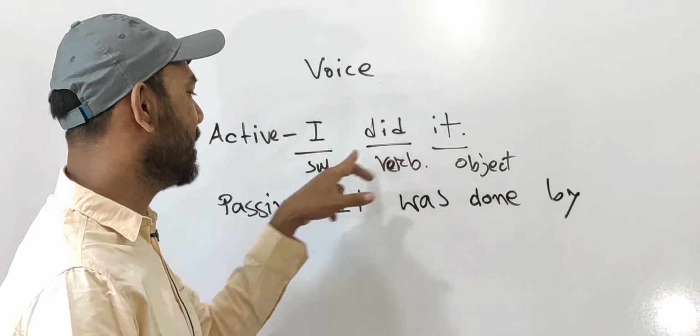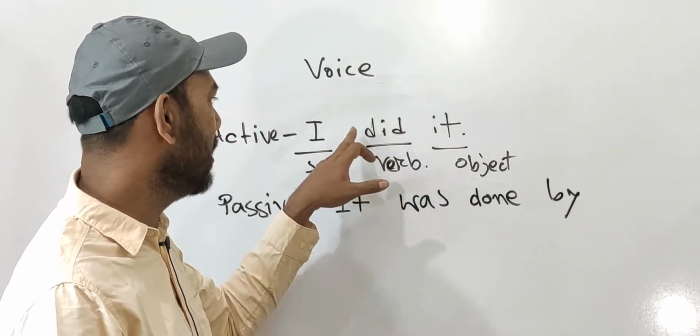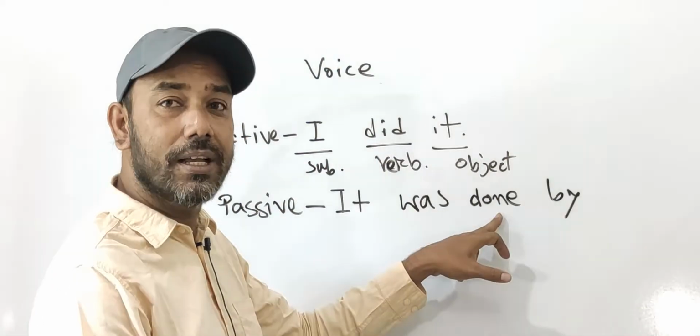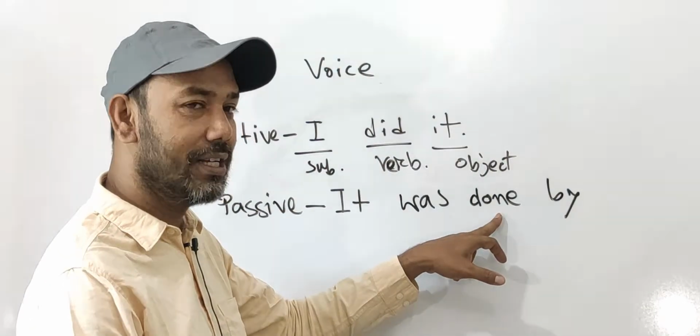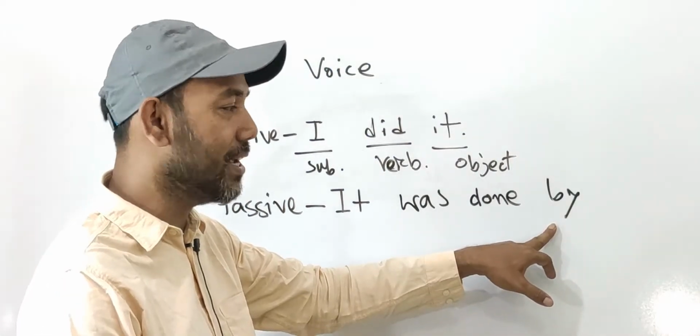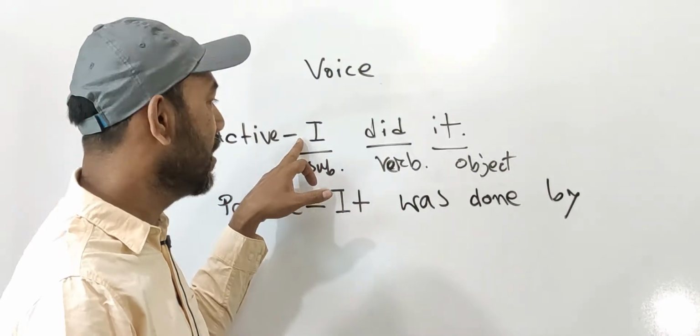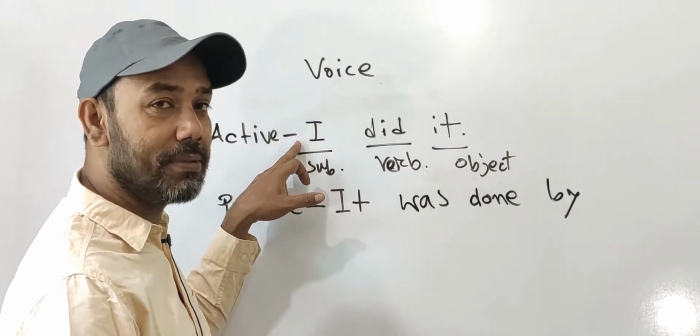Now you see what is left. Was, the auxiliary verb, did. In case of did, we have written here done, and according to the formula we have written here by. And what is left out from this sentence?